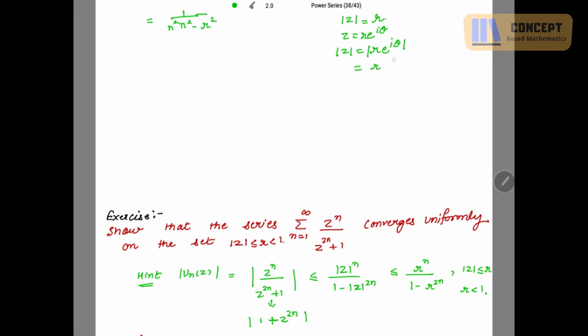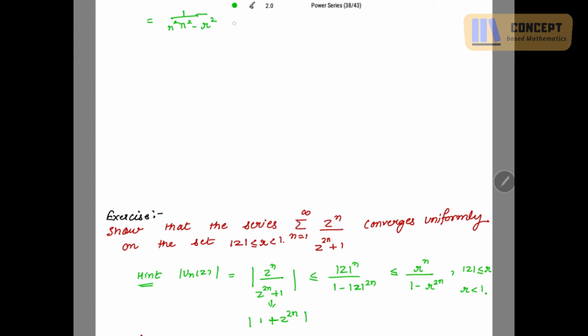So this is r, and this is the modulus of e to the power iota theta. If you use Euler's formula, this is cos theta plus iota sine theta, and mod for this is 1 because the root of cos square theta plus sin square theta is 1. That's why I always take mod z equal to r, that is the modulus of z is r. So n square pi square minus r square.